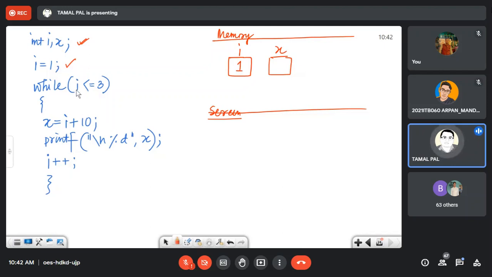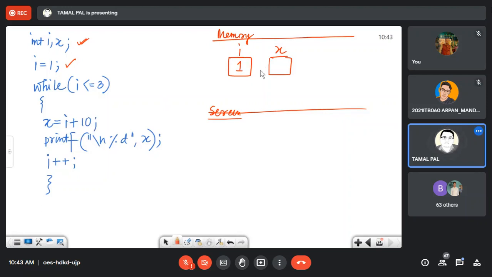Now I less than equal to 3. This condition is true here because I's current value is 1. 1 less than equal to 3. So inside that loop, x equal to I plus 10.